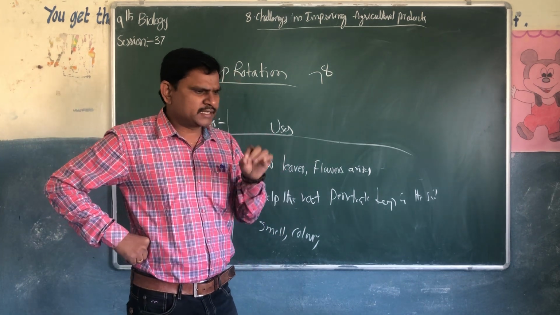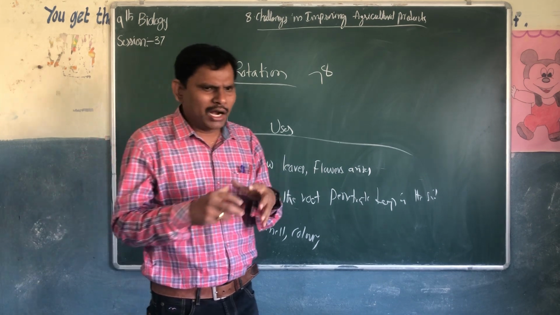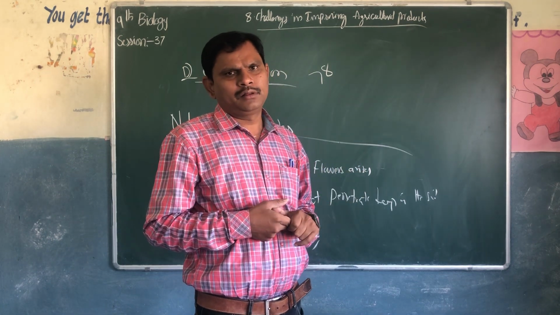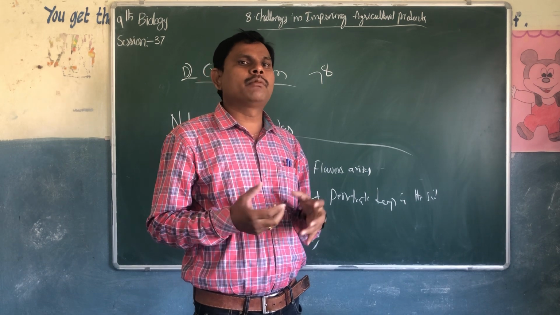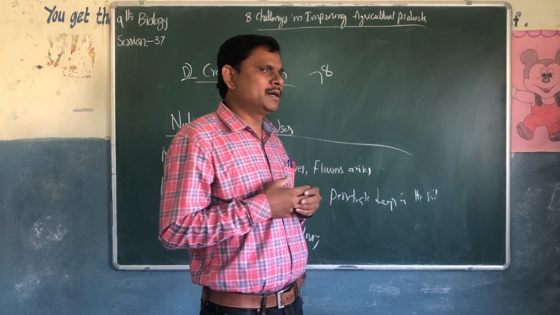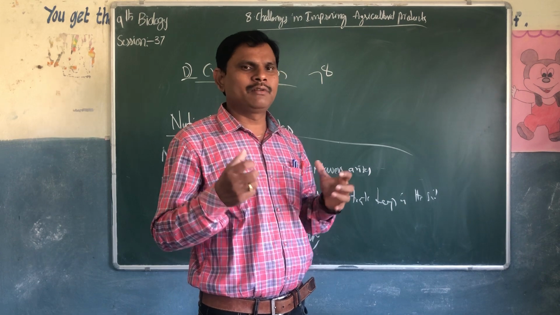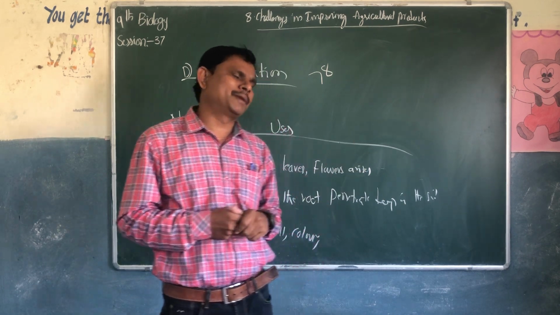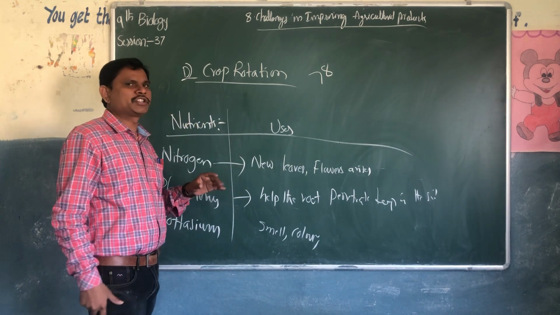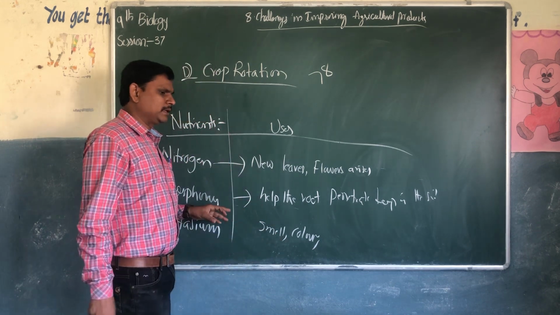If any insects or diseases occur to the plants and they do not have resistance powers, immunity powers, the plants will die. If they have more resistance, more immunity powers, even though disease occurs or pests come, they will be protected from the diseases and the pests. So that resistance will be increased by the potassium. Potassium is very, very important to the plants.